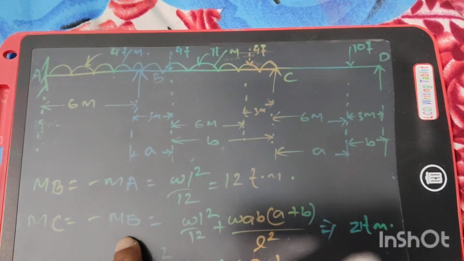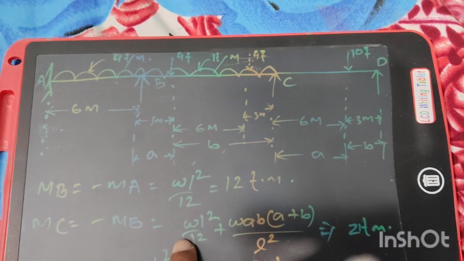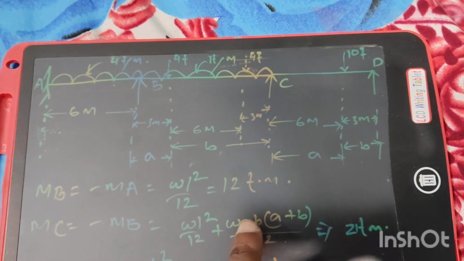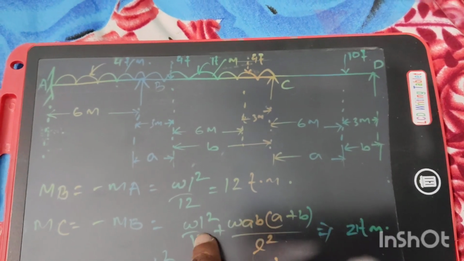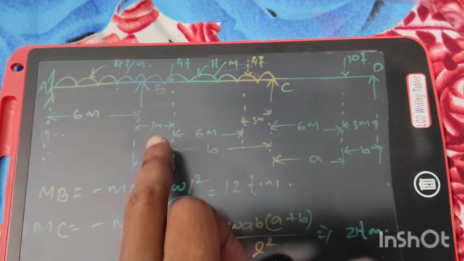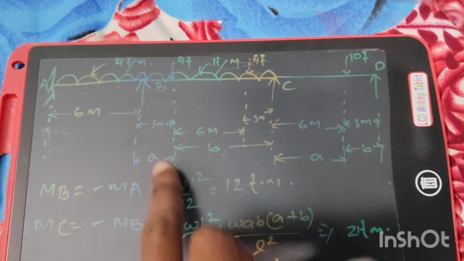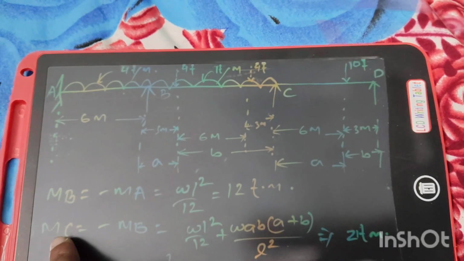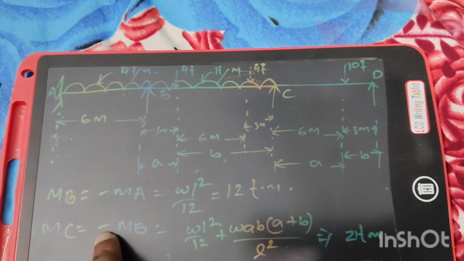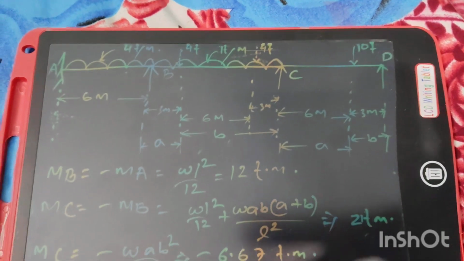So MC will be equal to minus MB, the formula will be WL square by 12 plus WAB into A plus B by L square. The L will be the total span, 12 meter. Fixed moment at C equal to minus MB will be equal to 21 ton meter. Next,